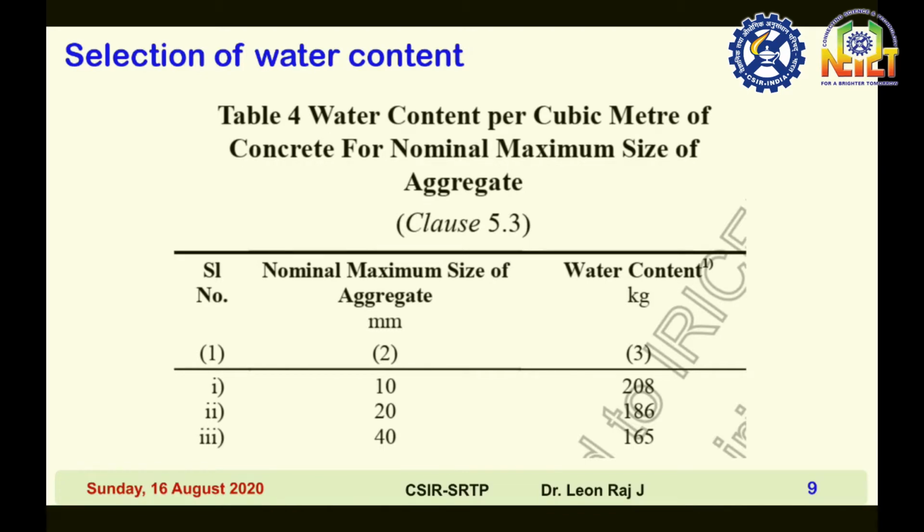Here, table 4 shows the water content per cubic meter of concrete for the nominal maximum size of aggregate. The maximum nominal sizes of aggregate, 10, 20 and 40 mm, have water contents of 208, 186 and 165 kg per meter cube respectively.